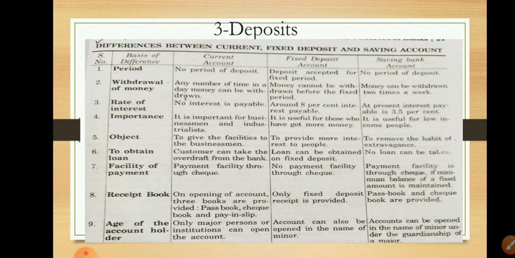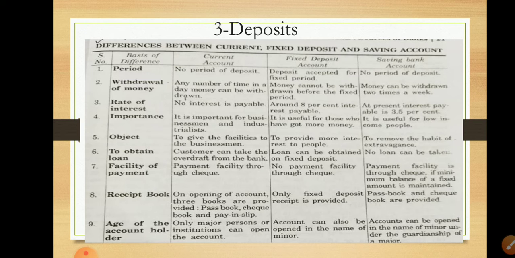At present, in a saving account, the interest payable is 3.5%. The rate of interest compared to a fixed deposit is less.